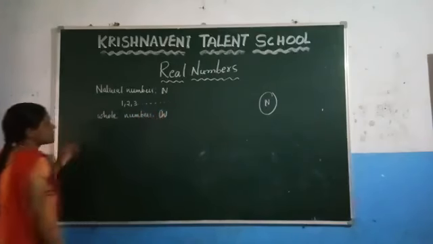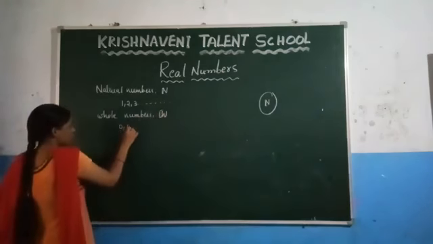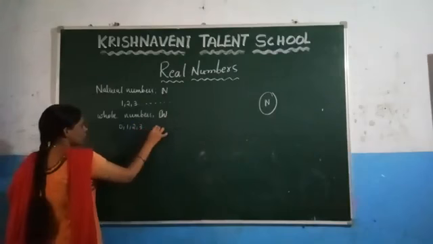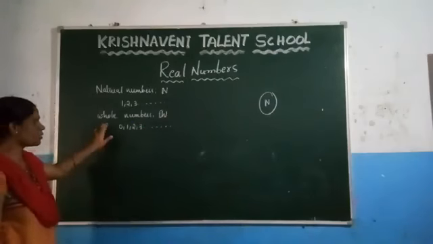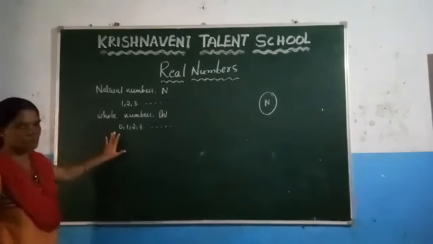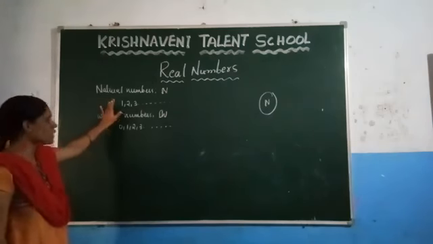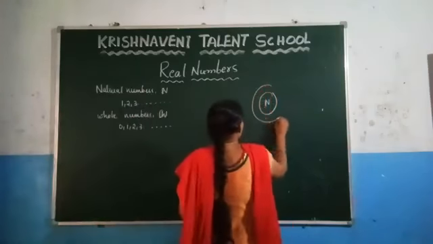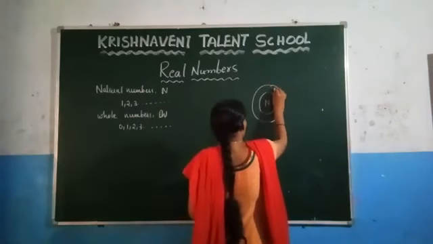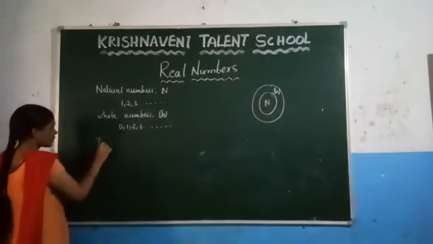If you add 0 to the natural numbers, we will get the whole numbers, and the whole numbers start from 0, 1, 2, 3 and so on, and the smallest whole number is 0, and there is no largest whole number. So from this we can conclude that all natural numbers are whole numbers, but all whole numbers need not be natural numbers. Example is 0.